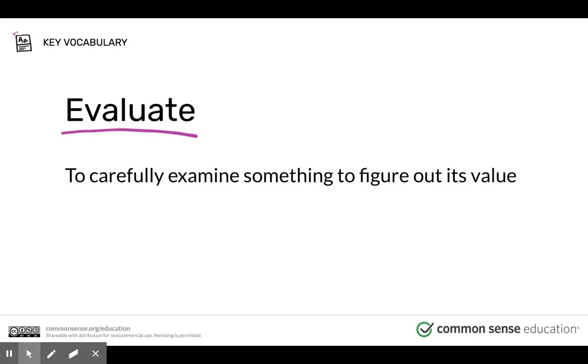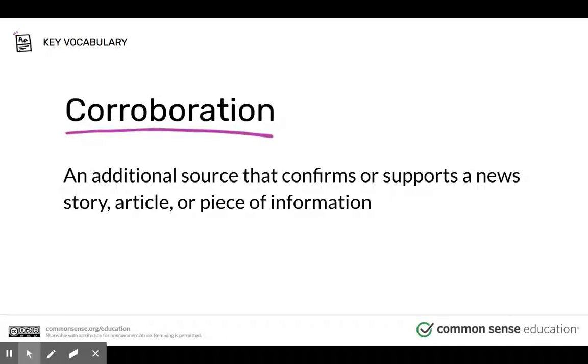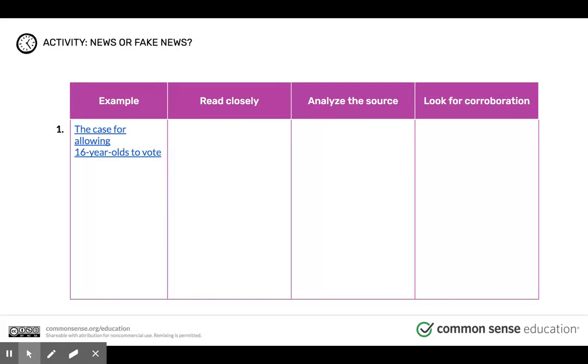So you need to evaluate a source. And evaluate means you're going to carefully examine something to figure out its value. Is it true? You're going to look at the author. You're going to look at the other articles. You're going to look at the actual website name. What's on there? Do they have other pages? You're going to see, are they biased? Meaning, do they favor one side? Are they trying to convince you and make you lean to one side of an argument that's unfair? And how you do that is you also corroborate it. You go to Google and you search, are there other websites talking about what the information you found is? And if not, it's probably not true, which you're going to see in just a minute.